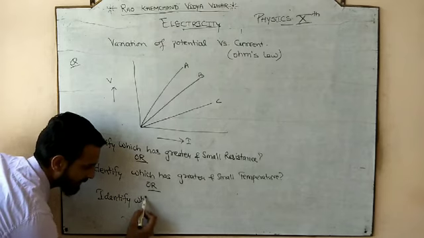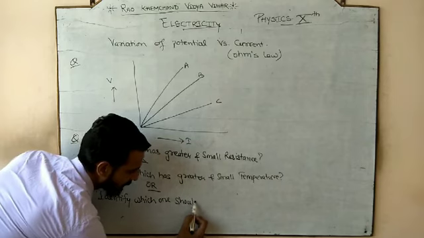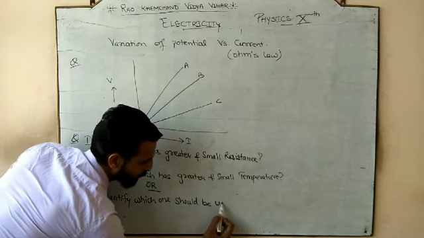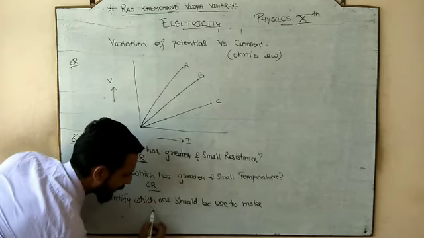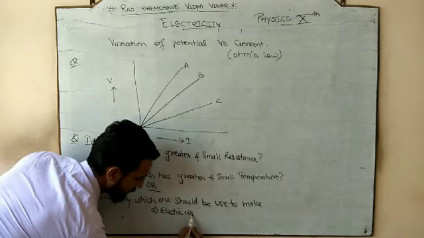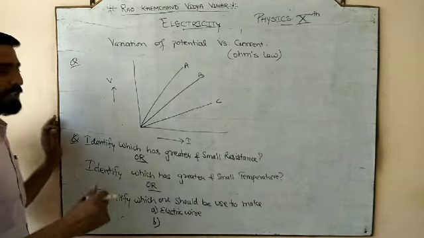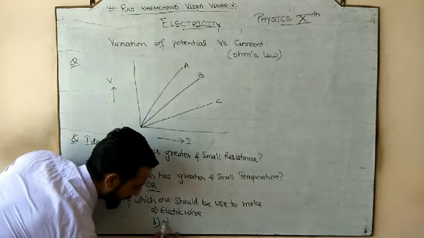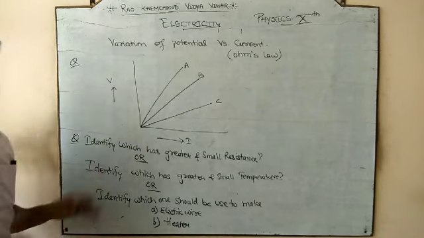Identify which one should be used to make an electric wire, and which one should be used as a heater or heating element, let's suppose.